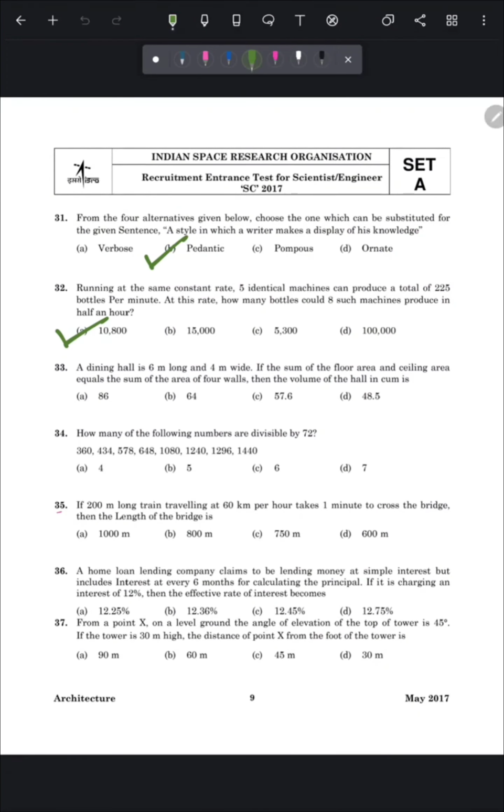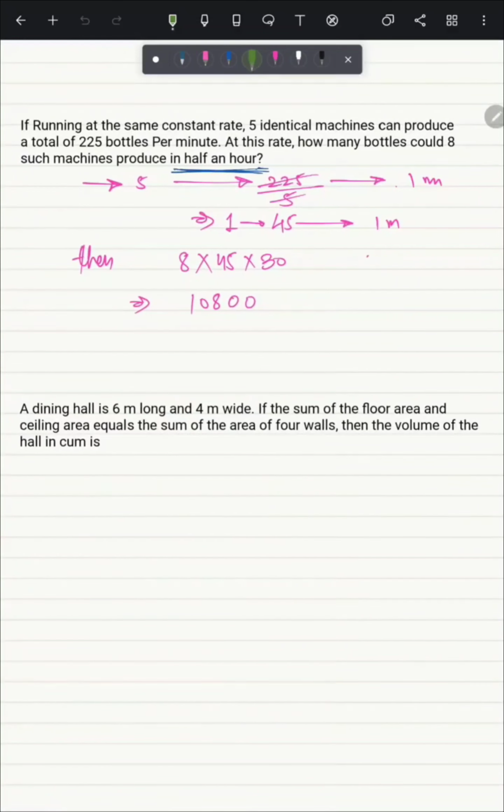Question number 33 is, a dining hall is 6 meter long and 4 meter wide. If the sum of the floor area and ceiling area equals the sum of the area of 4 walls, then the volume of the hall in cubic meter is. First we will write what is given in the question. So the hall is 6 meter long and 4 meter wide. So this is the plan of the hall.